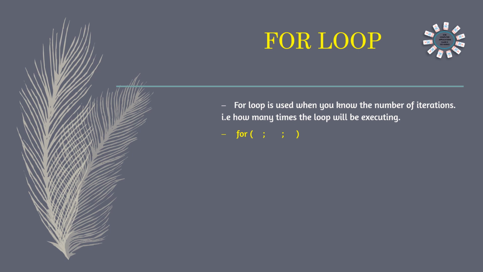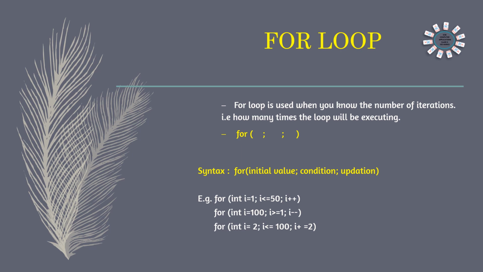We can discuss the for loop first. The for loop is used when you know the number of iterations, that is how many times the loop will be executing, how many times the loop will be working. 10 times, 100 times, if you know the counting, then we will use the for loop. And now the syntax of the for loop: for in small letters and then the bracket will open, and inside the for loop 2 semicolons are there. The first part will have the initial value, that is the starting value, and then the condition, and then updation. For example, if we are printing numbers or counting from 1 to 50,